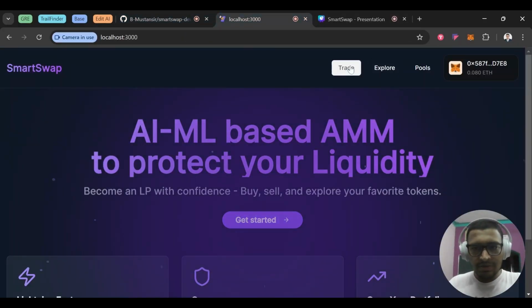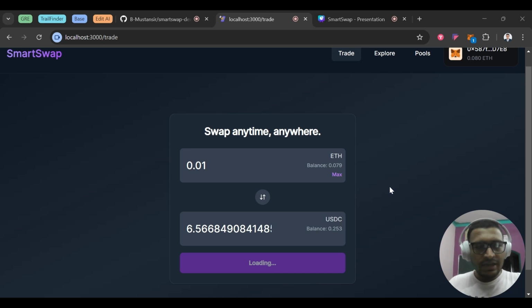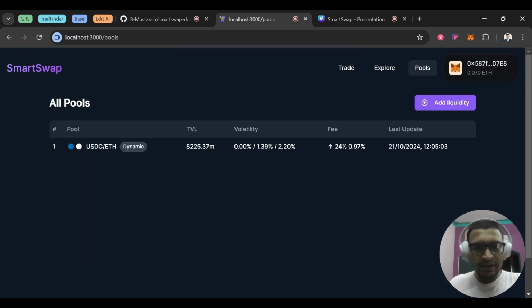So this is how SmartSwap looks. Let's make a trade. Now let's do it at 0.01. It seems like a really simple interface, but underneath, there's a lot going on. First of all, the swapping fee the LP receives is determined by the pool. You can see the pool's recent volatility, the recent fee, and the percentage increase in our recent transaction fee. Our volatility oracle automatically updates the fees every 10 seconds.